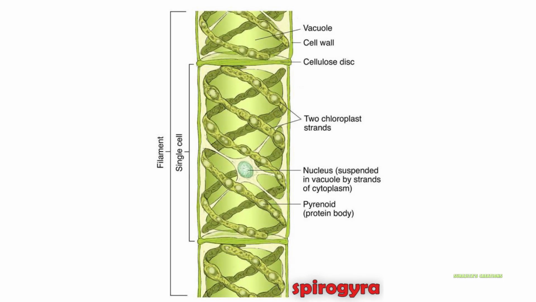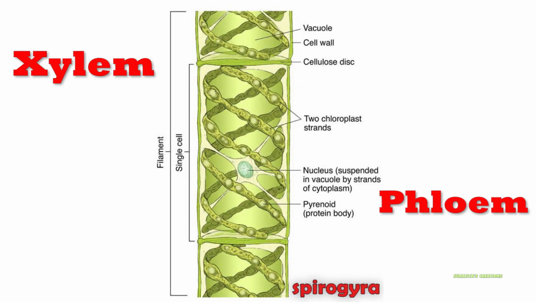but it lacks vascular tissues like xylem and phloem. So conduction of water and other substances doesn't occur here. Transportation of materials occurs through osmosis.